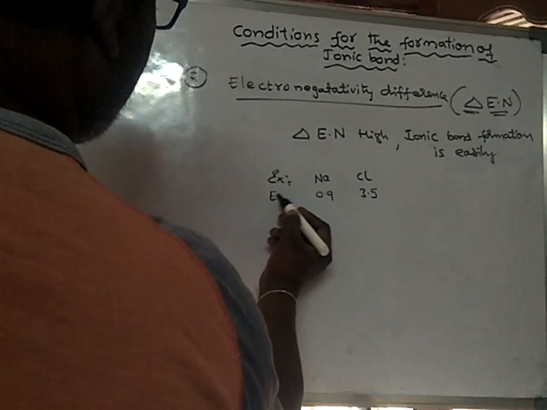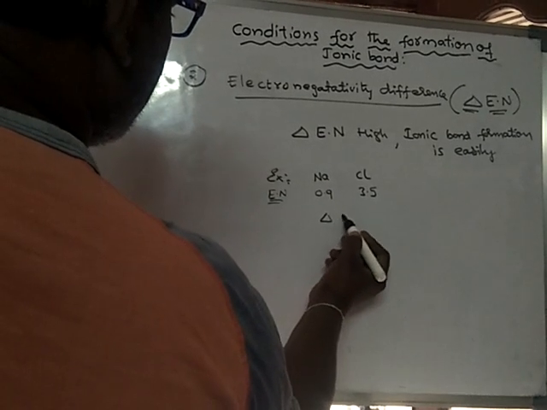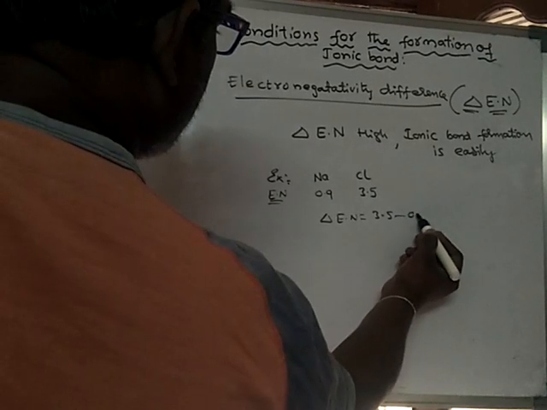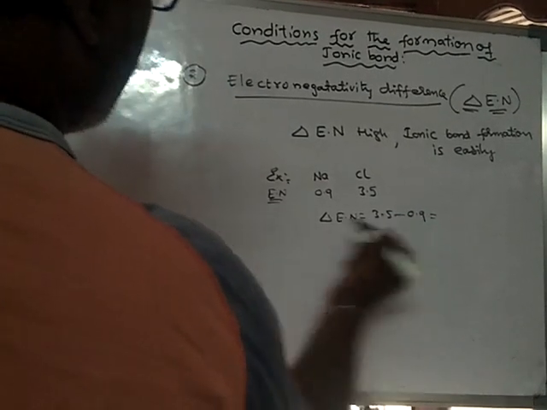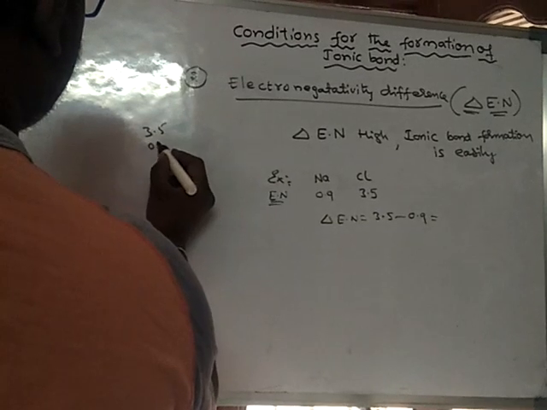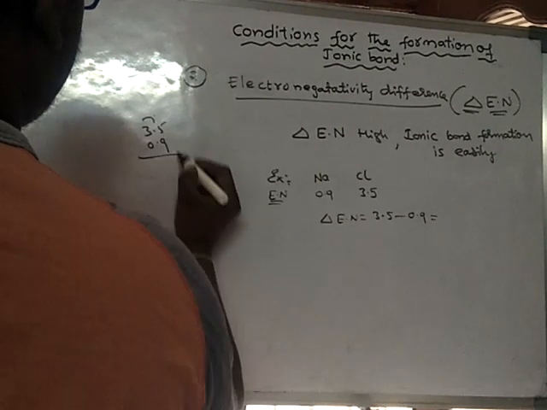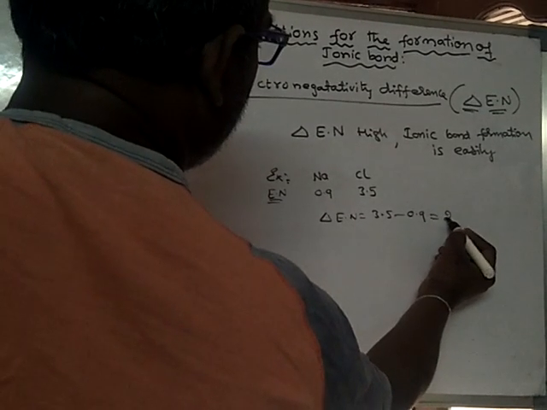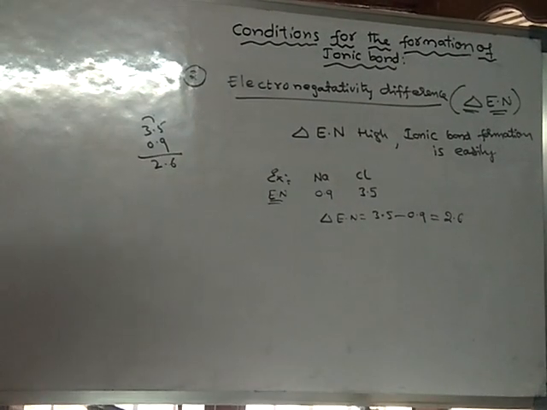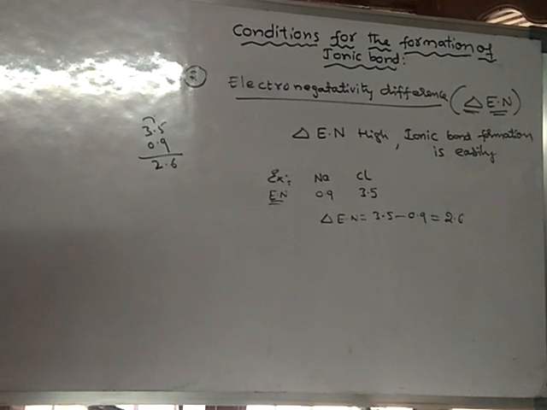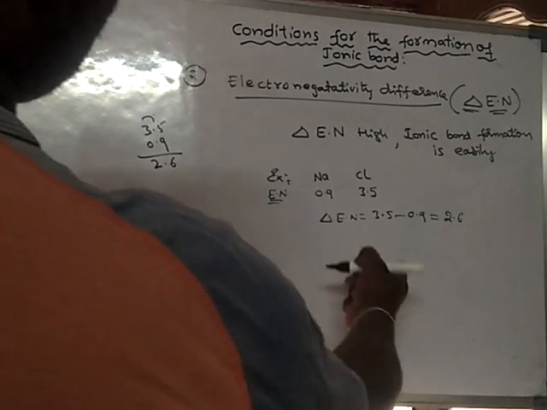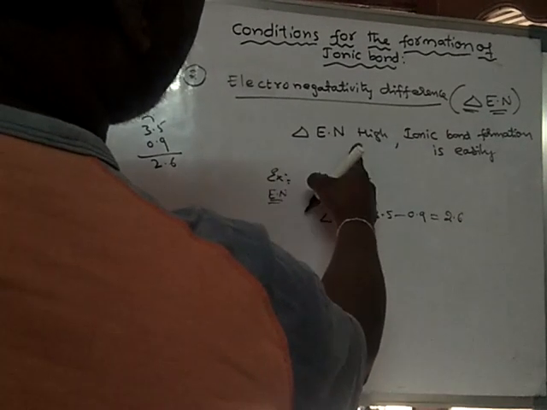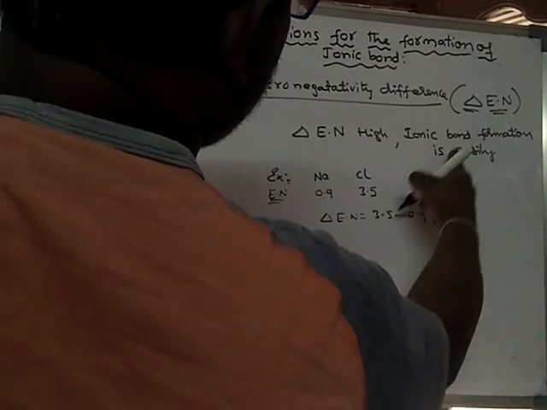So here these are the electronegativity values. The difference in electronegativity is equal to 3.5 minus 0.9. So how much is it? It is equal to 2.6. So there is a large difference between the electronegativity values. The electronegativity difference between the two atoms should be high. If it is high, then ionic bond formation is easy.